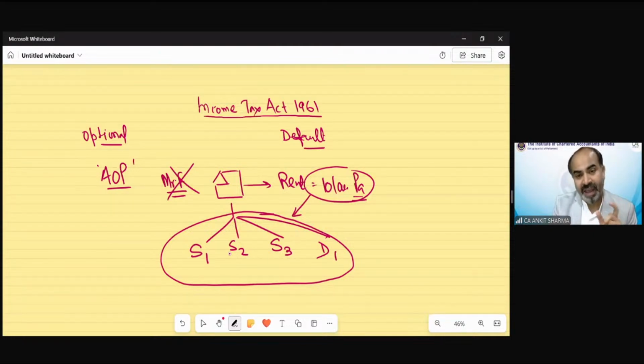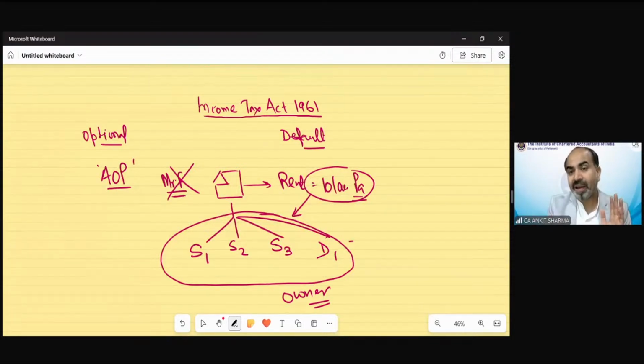So now S1, S2, S3 and D1 are the owners of this income, and they do not enter into any registered agreement. Whatever rent they are receiving, they are going to divide it proportionately, equally, or in a certain percentage. But they did not register any agreement regarding this.